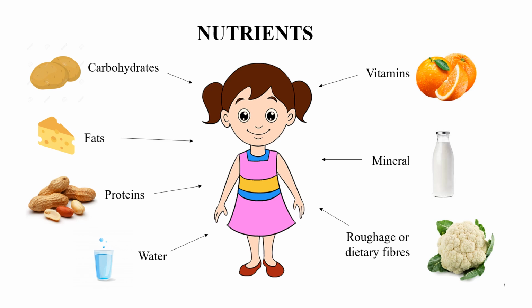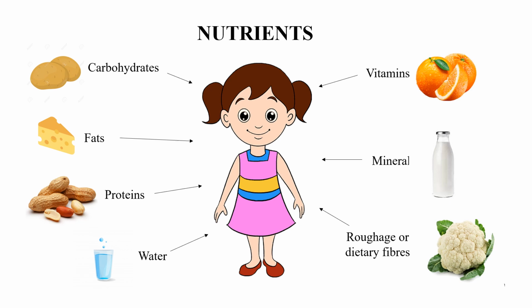There are 6 components present in the food. They are carbohydrates, fats, proteins, vitamins, minerals, roughage, or you call it as dietary fibers also. Apart from that, water.